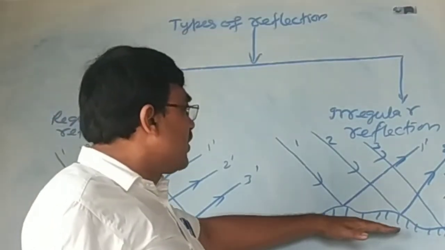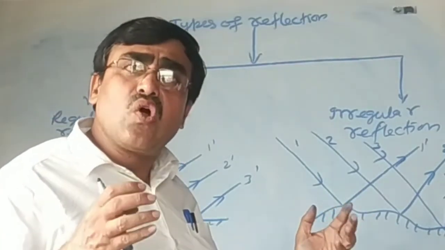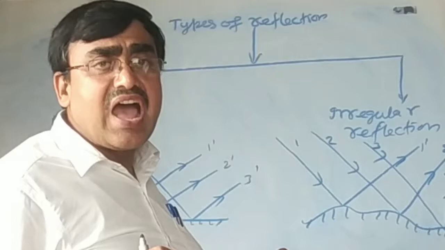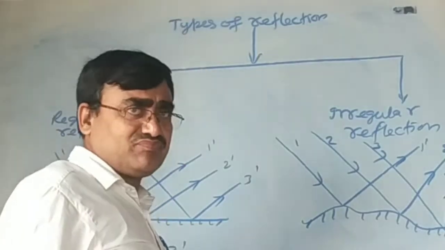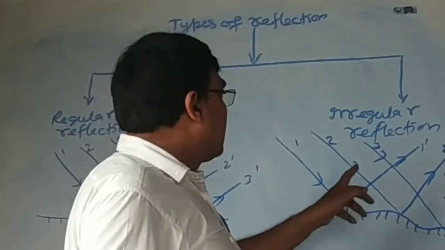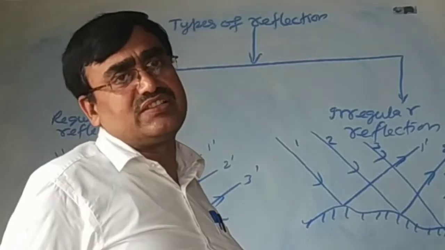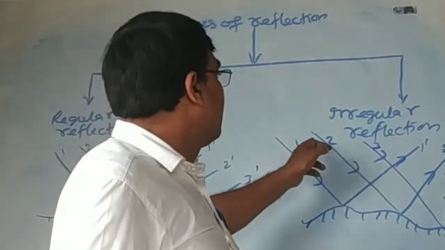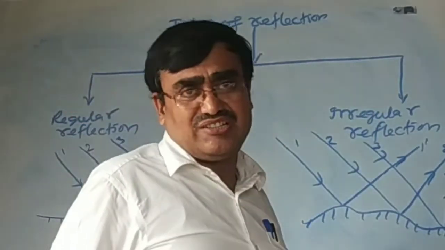Here, reflection is not completely happening, and the laws of reflection are not completely obeyed in irregular reflection.